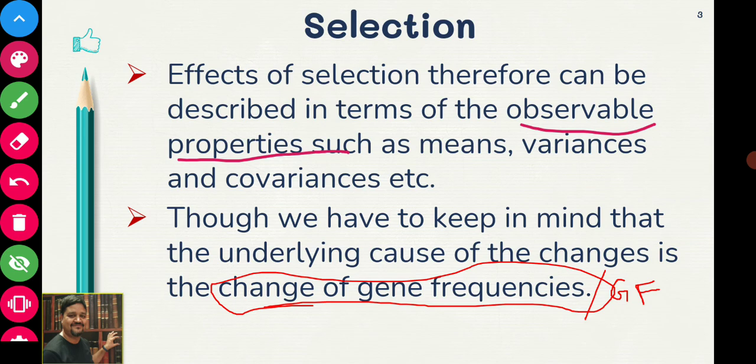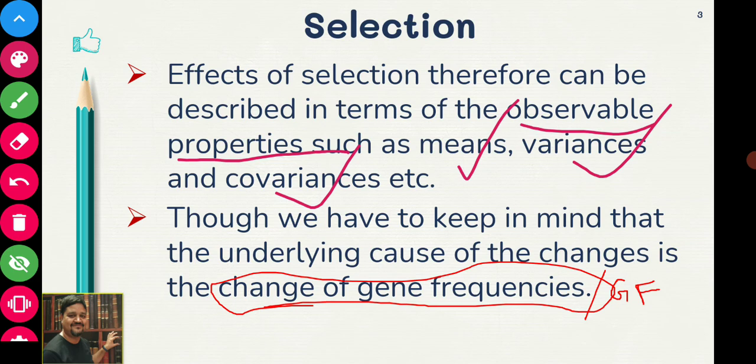You will measure it in terms of means, variances, and covariances. That is why in the first unit in biostatistics we studied measures of central tendency, measures of dispersion, etc. With that knowledge we will find the mean and variance of the trait that we are going to study.